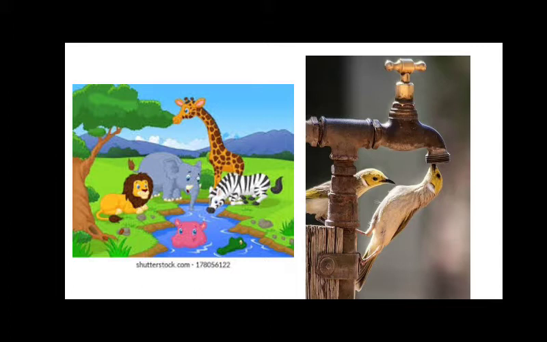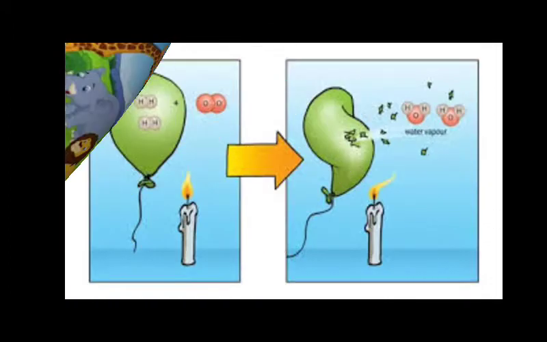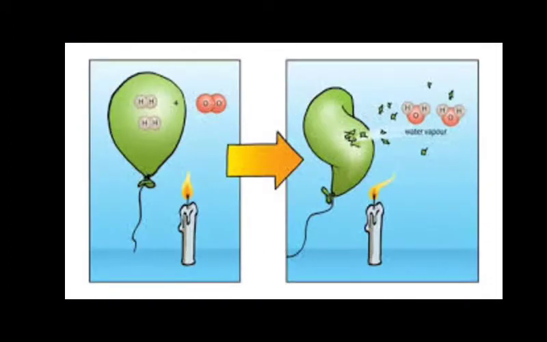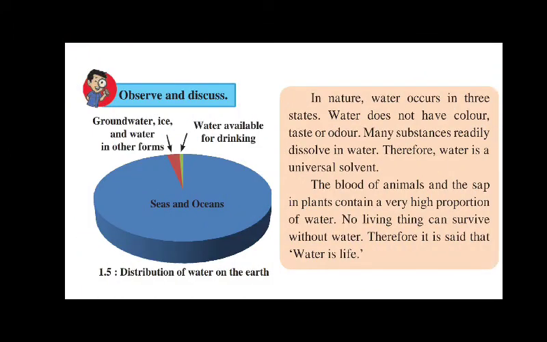We see that water is very important. How is this water formed? If hydrogen gas burns in the air, it combines with oxygen and hence water is formed. We have learnt about some characteristics of water in the previous standard. Now, observe and discuss.